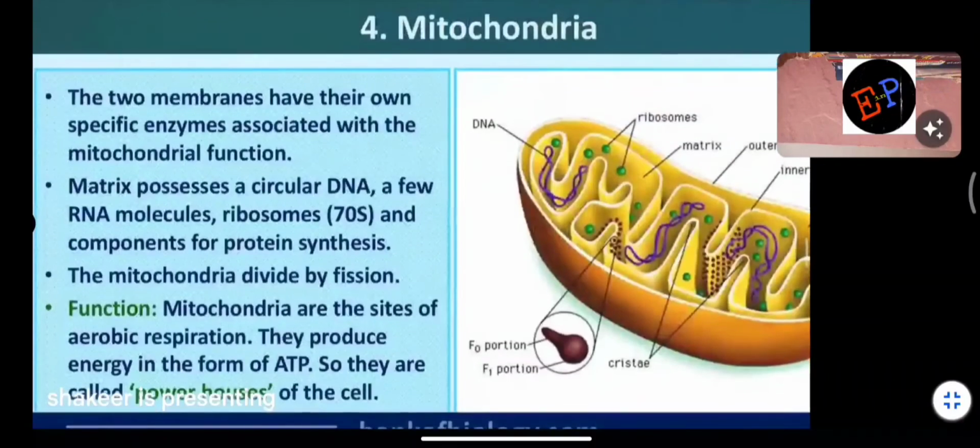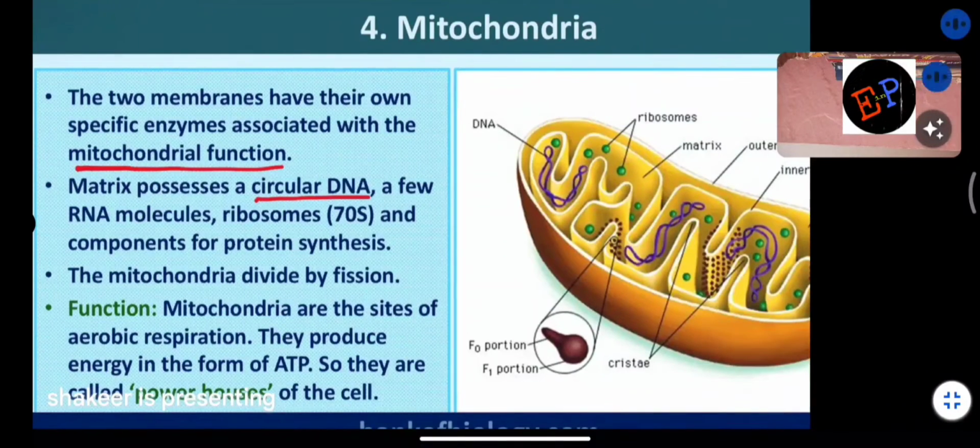So the two membranes have their own specific enzymes associated with the mitochondrial function. It means the inner membrane also has some enzymes, the outer membrane also has some enzymes, both of which are responsible for the functioning of mitochondria. Understood?